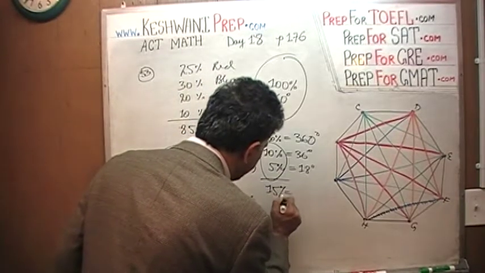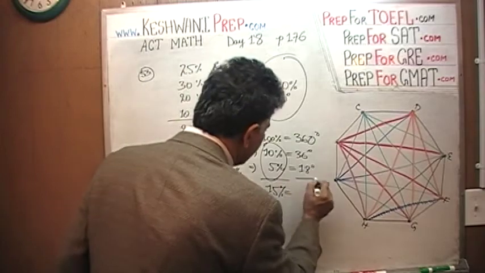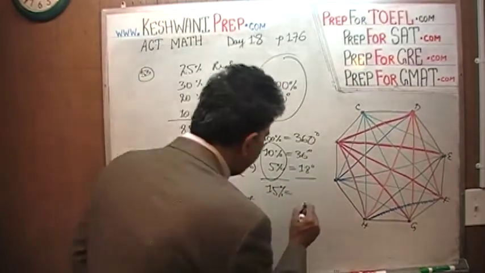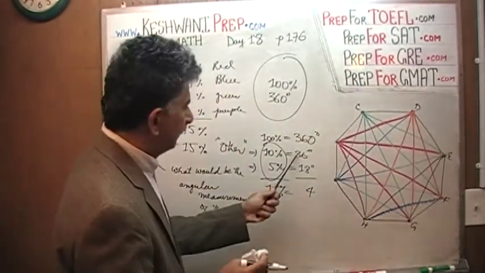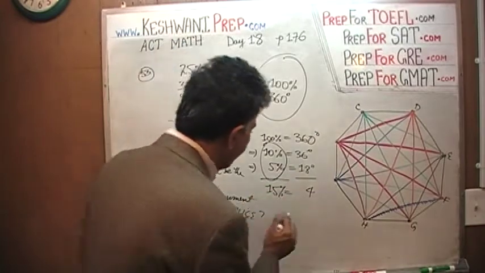All we have to do now for our 15% is just add up these two numbers. 6 plus 8 is 14, that's 4, carry 1. 1 plus 3 will be 4, 4 plus 1 is 5. It's 54 degrees.